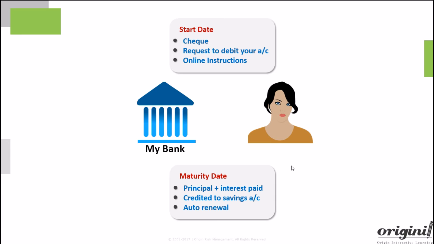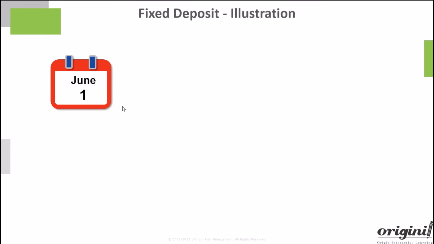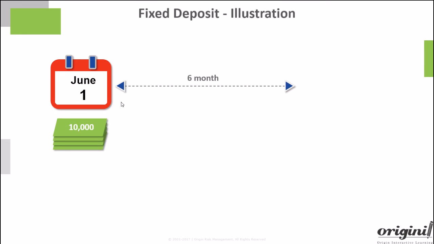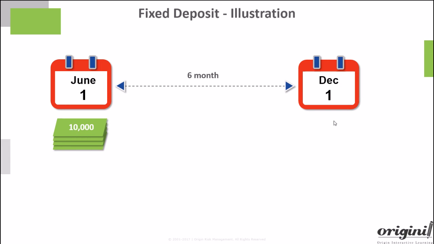Let's look at a simple example to understand this instrument. Let's say today is 1st of June. You would like to place 10,000 rupees in a fixed deposit starting 1st June for a period of 6 months. That is, the deposit will mature on the 1st of December. Assume the interest rate offered by your bank is 8% per annum.